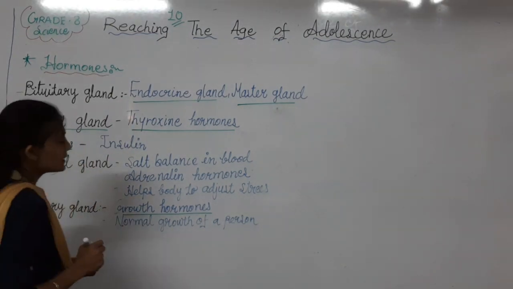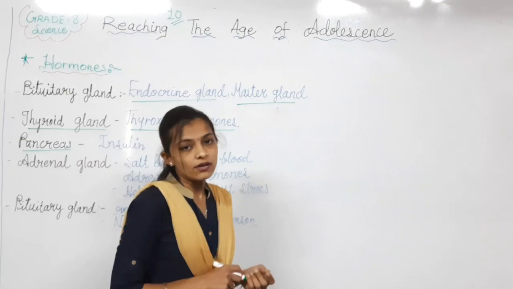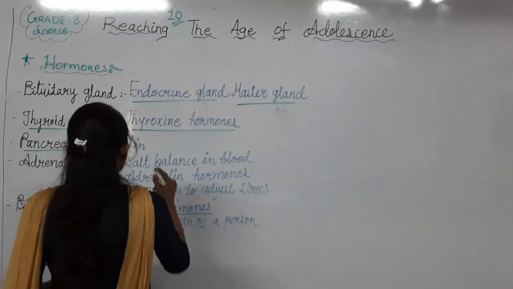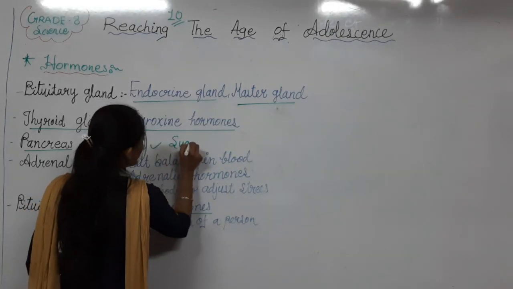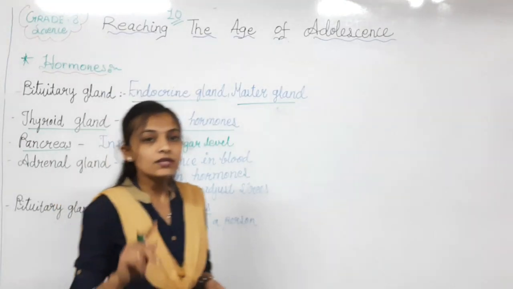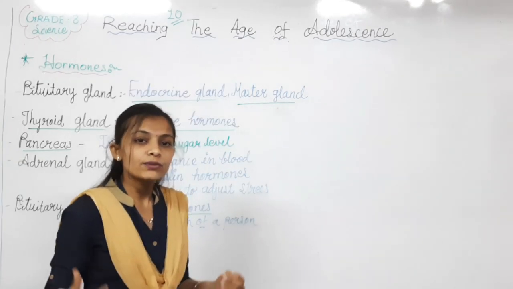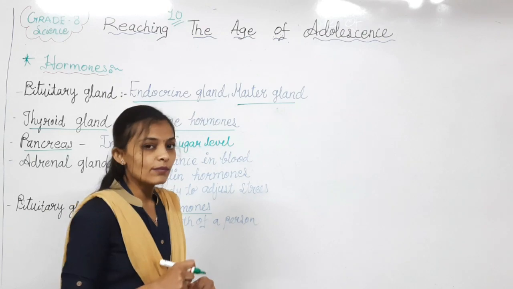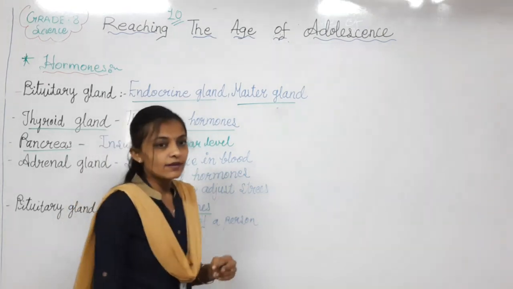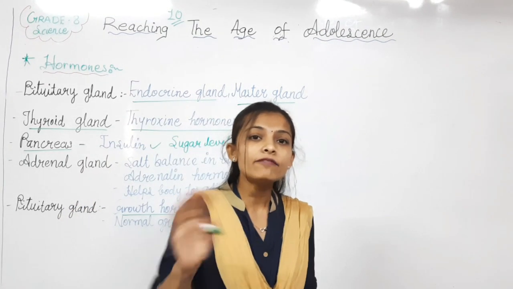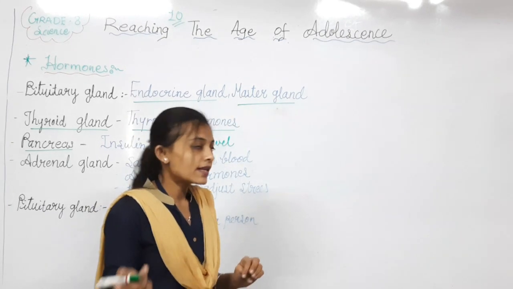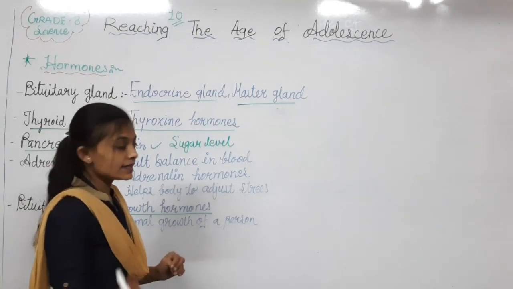Next is the pancreas. The pancreas releases the insulin hormone. Insulin is produced by the pancreas, and this insulin controls the sugar level in our body. Have you heard about diabetes? Now you can easily tell which person is suffering from diabetes: a person having an imbalance of insulin level will suffer from diabetes. So insulin controls the sugar level in the blood.